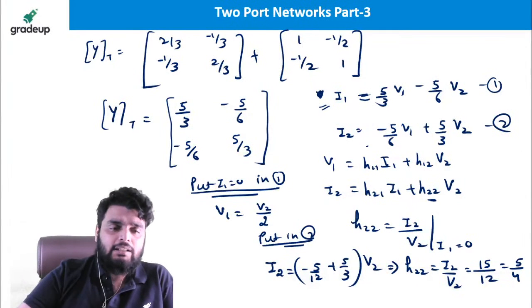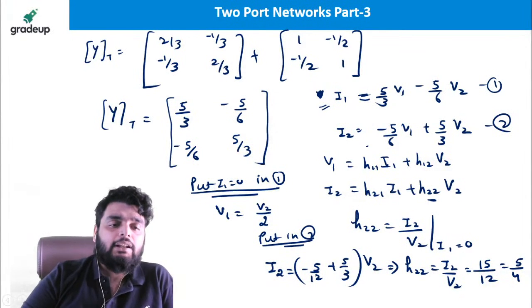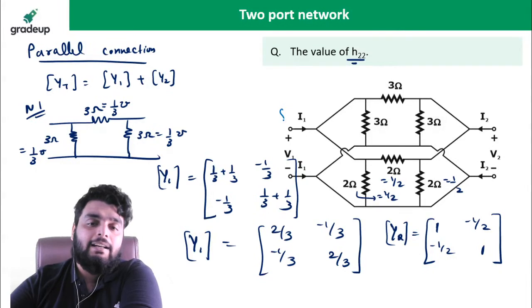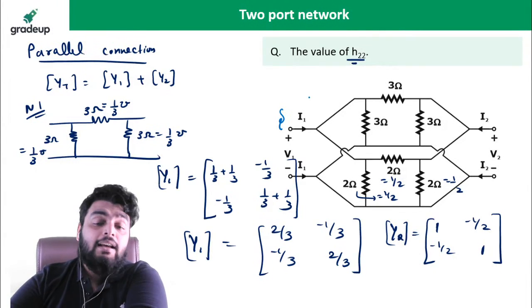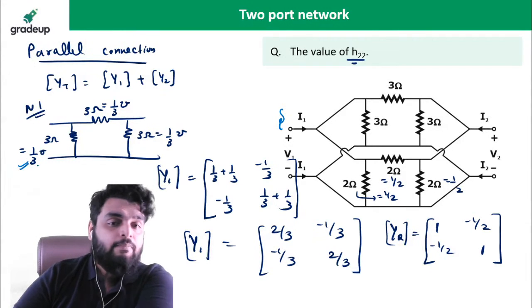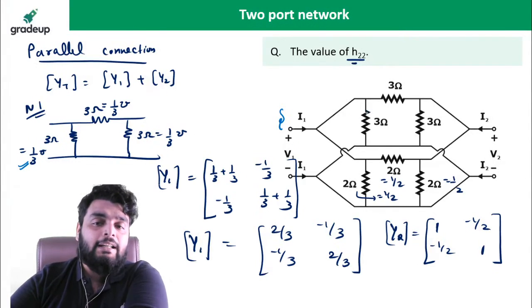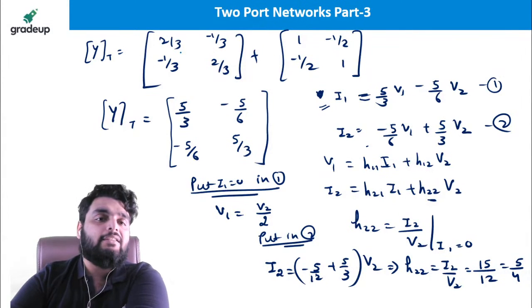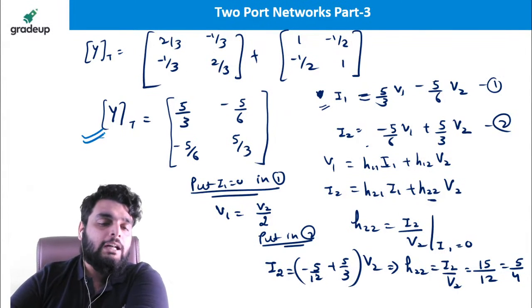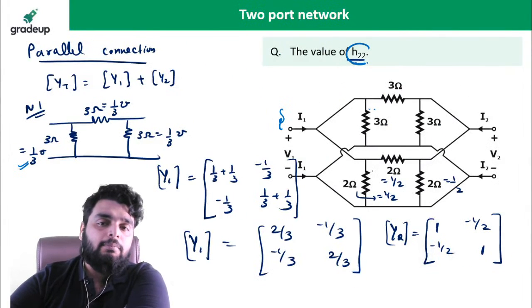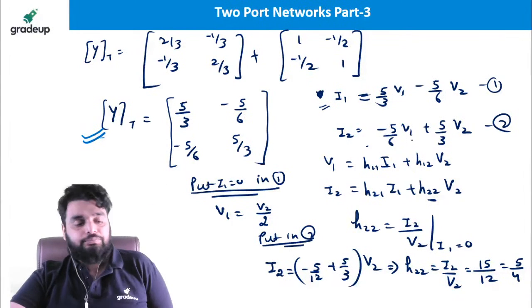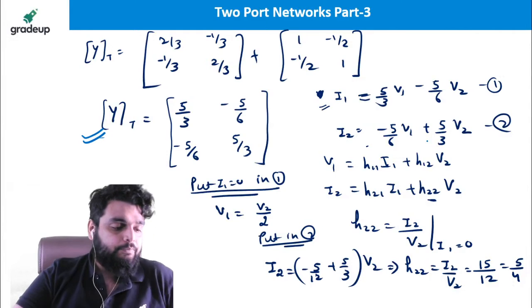Check the calculation, but don't focus too much on calculation right now. Just learn the concept. First of all, you need to identify the connection here. It is a parallel connection. For a parallel connection, I told you the shortcut formula to find the admittance. We find the admittance of each network. Finally, total admittance is the summation of these two admittances. Then I just need to transform the admittance to find H22, using the step that we have used earlier. Got my point? Any doubt here?